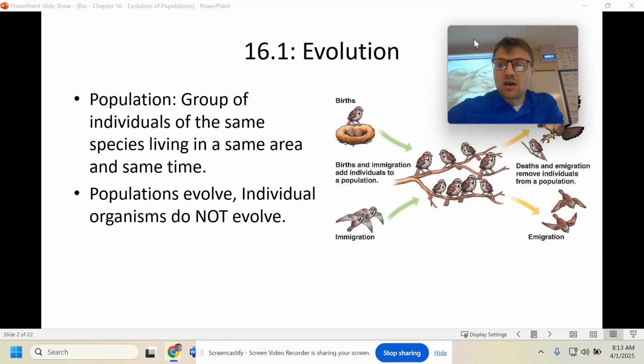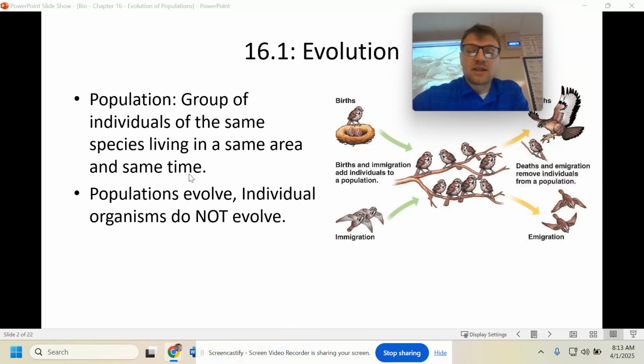So, first of all, before we get to evolution, let's talk about what a population is. Populations are groups of individuals of the same species living in the same area at the same time. That should sound pretty reasonable. Again, same species, same area, same time. One thing to really note here is that populations evolve, not individual organisms.